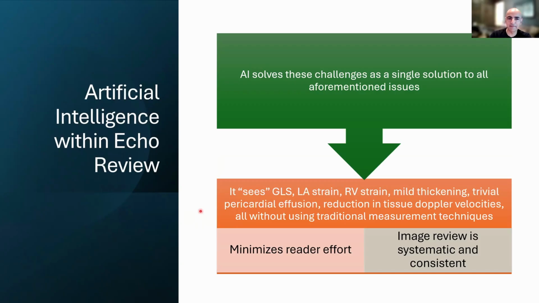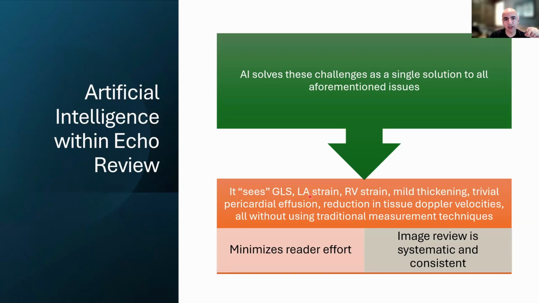We are working with a vendor that is looking at one view of the heart, in which all four chambers are visible. The artificial intelligence algorithm has been trained to identify cardiac amyloidosis in comparison to normals. What it's doing is essentially watching the speckles and all that movement, and in doing so, it sees the things that we were measuring. We were measuring global longitudinal strain, that longitudinal movement from base to apex. It doesn't need to measure that using Doppler or anything other than its own algorithm. It's basically seeing that longitudinal movement.